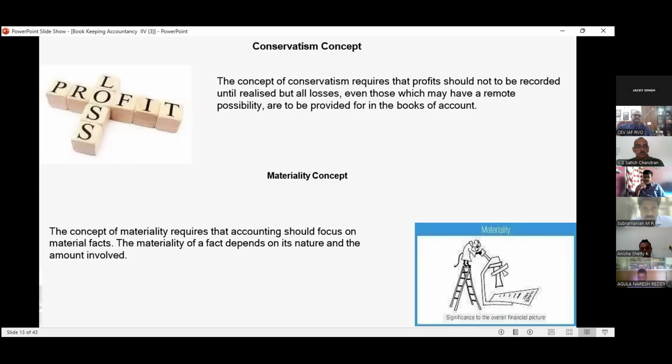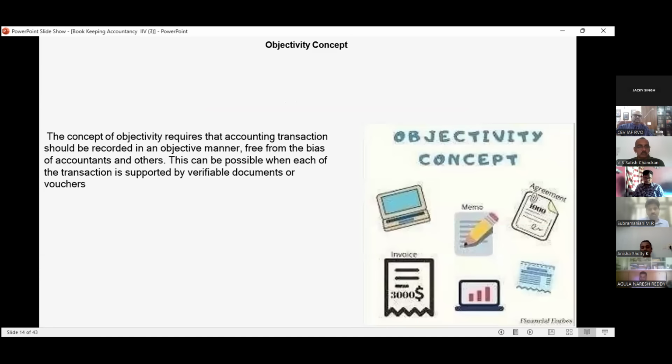Yes, sir. They also have to write the amount of the transaction. Both the nature and the amount should be found in the invoice itself. That is why we call it materiality. It depends on the materiality. Then we have the objectivity concept.